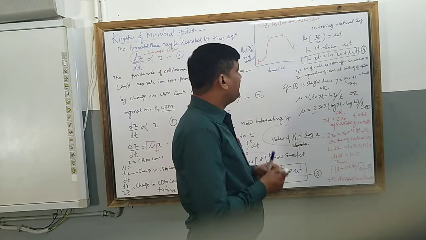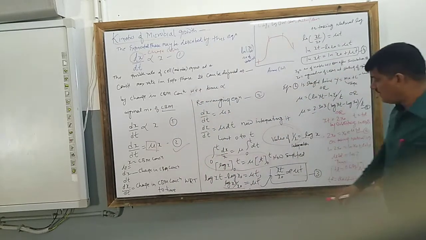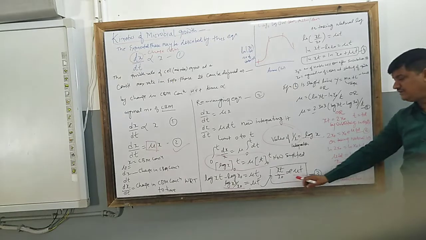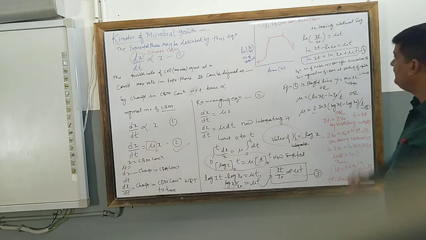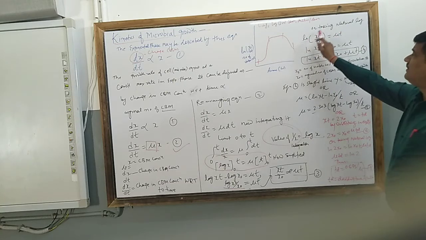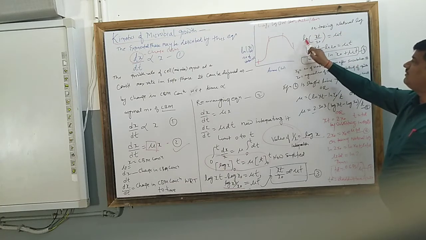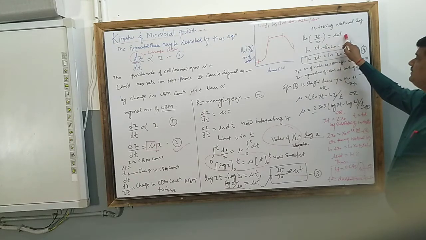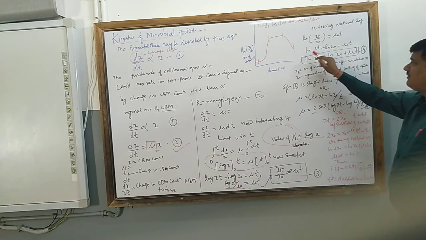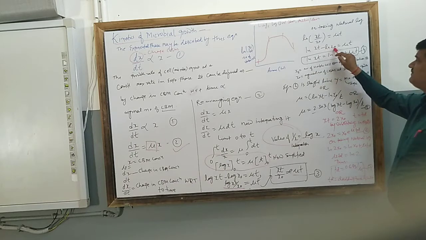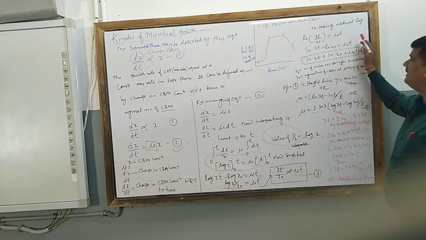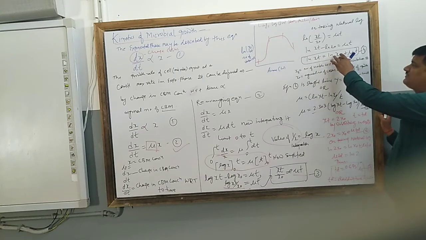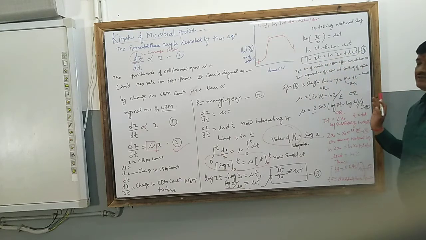So on taking the natural log of this equation number 3, x t upon x naught is equal to e to the power mu t, that can be taken. Now ln x t upon x naught is equal to mu t. Then ln x t minus ln x0 is equal to mu t. Again simplifying, ln x t is equal to ln x naught plus mu t. This is equation number 4.